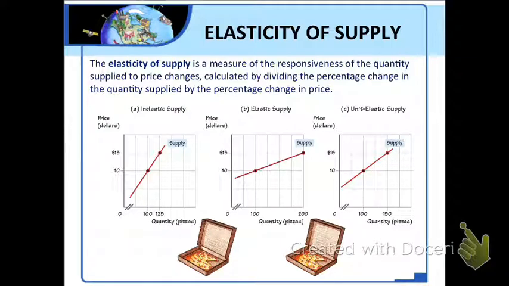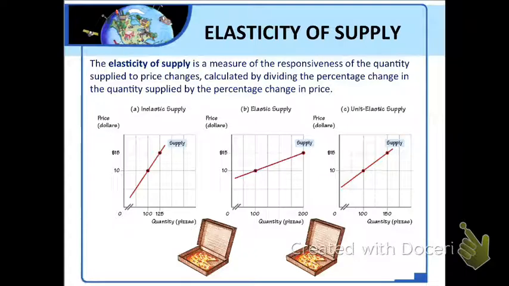But we don't yet have the answer to the question, how much does it rise? Does it rise by a lot or a little? Does it fall by a lot or a little? Elasticity, again, answers the question, how much? So now we turn our attention to elasticity of supply. The elasticity of supply, as we see right here, measures how responsive firms are to price changes. Specifically, the elasticity of supply is the percentage change in the quantity supplied divided by the percentage change in the price.